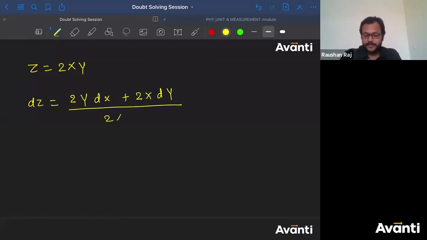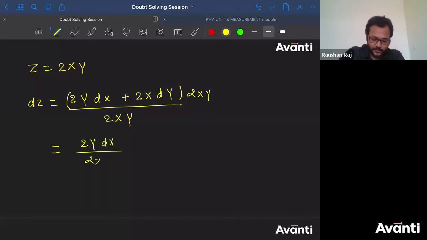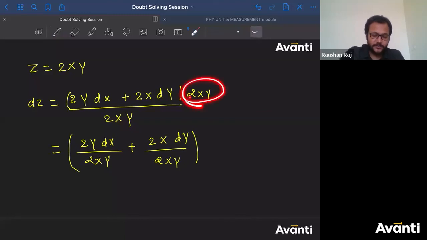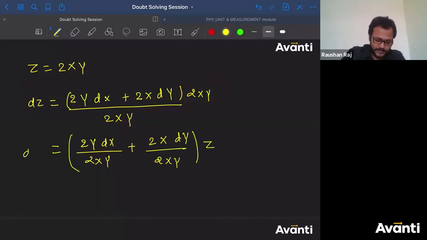All right, now divide 2xy here. Why am I dividing? You'll get to know. If I have divided 2xy here, I have to multiply 2xy also, otherwise it will be incorrect. Now, if I try to solve this, can I say 2y dx divided by 2xy plus 2x dy divided by 2xy into, what is this 2xy bachcha log? z is equal to dz.